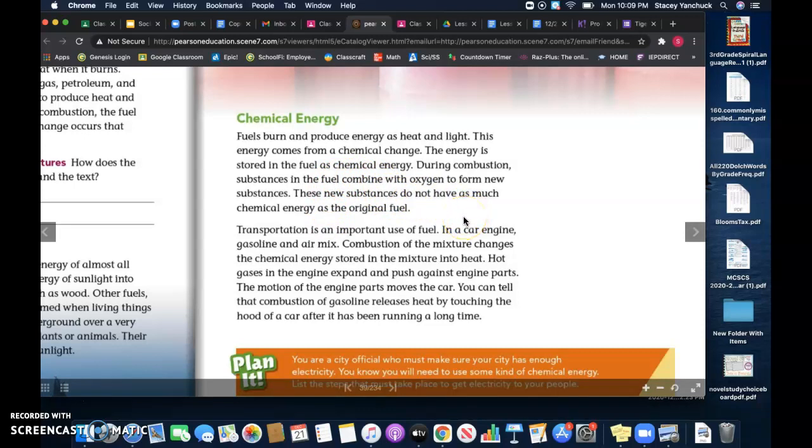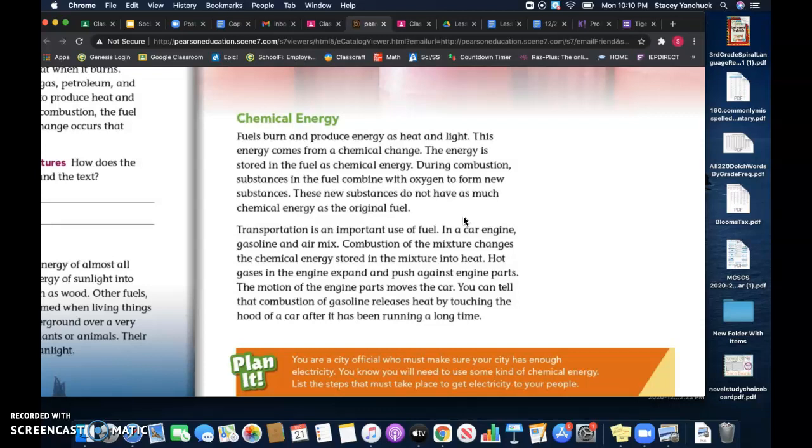The energy is stored in the fuel as chemical energy. During combustion, substances in fuel combine with oxygen to form new substances. These new substances do not have as much chemical energy as the original fuel. Transportation is an important use of fuel. In a car engine, gasoline and air mix. Combustion of the mixture changes the chemical energy stored in the mixture into heat.